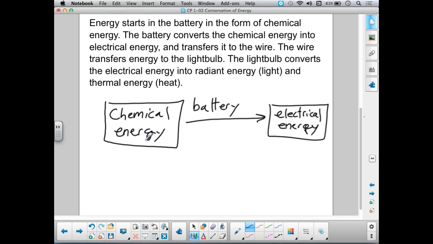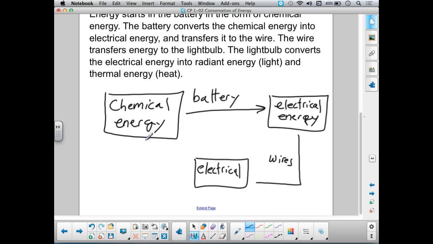That electrical energy is going to flow through some wires. And it ends up in the light bulb, which is going to convert it into two other forms of energy. If I want, I could repeat my little electrical energy here, just so I'm bookkeeping it. So here's electrical, and that happened through the wires. And that electrical energy, we turn it into light and heat in the light bulb.